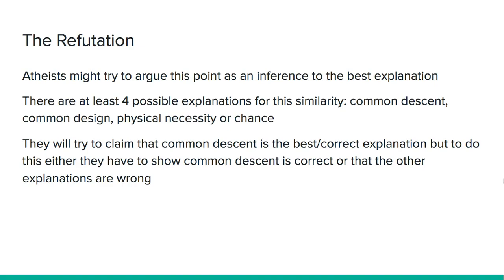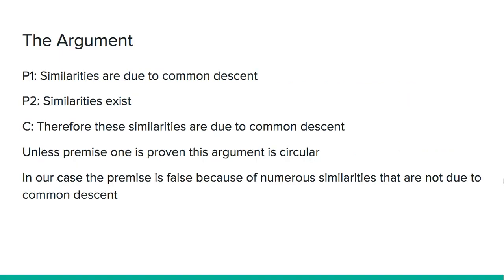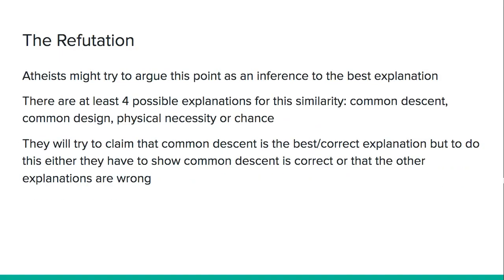Now, there's another way that atheists will try to argue this point. They won't necessarily argue it in a deductive form. They will try to make this point as an inference to the best explanation. For instance, they will say there are different explanations for these similarities, and the best one is common descent. I'll just give a refutation of that type of argumentation as well.